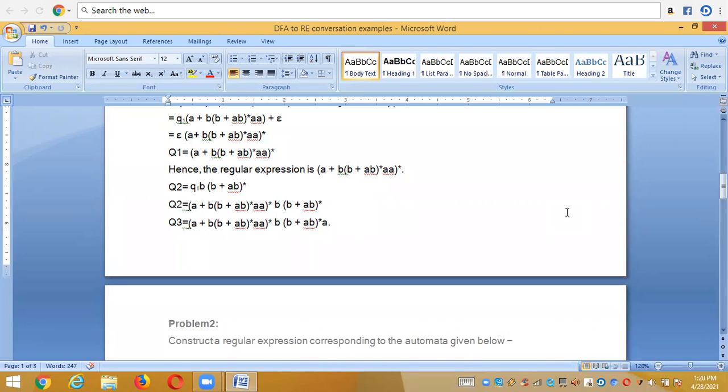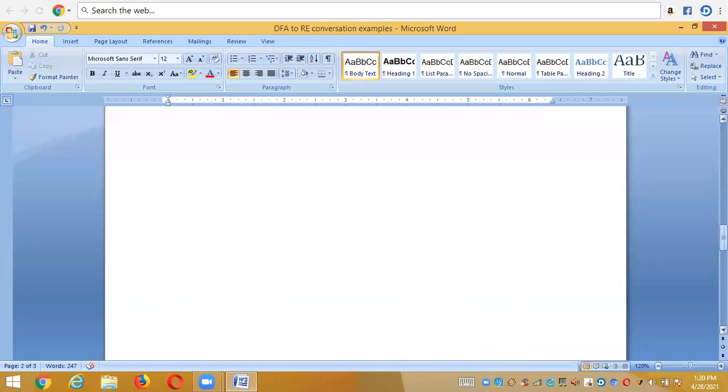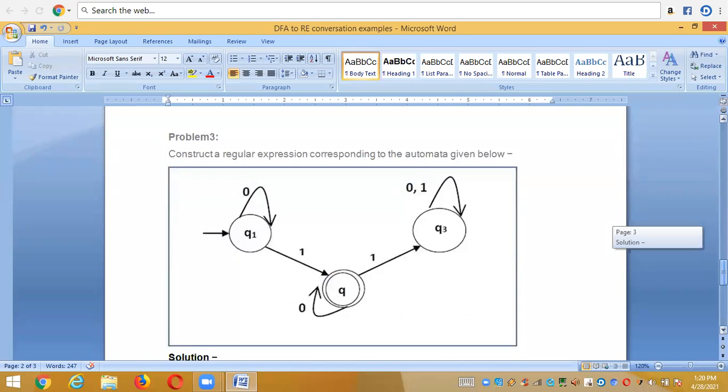Okay. And please, all of you, make a note of this problem number 2 and get the solution. Note down this problem and get the solution. Here the input is a DFA, and now you get the regular expression for this DFA. That means convert the DFA to regular expression. Do the conversion from the given DFA to regular expression. Please make a note of this example.